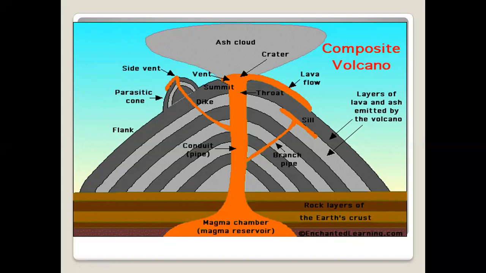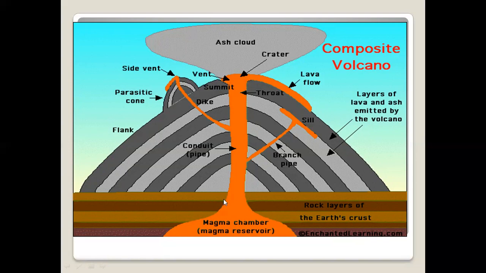Okay, lava flow. Students, you can see an ash cloud here also. This point we call the crater. This is a vent, 2 vents you can see here. This is a side vent, and you can see this one also. Then here is the parasitic cone. Okay, students, this is called a sill.